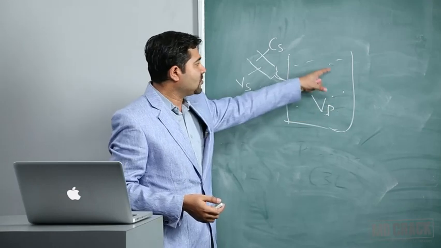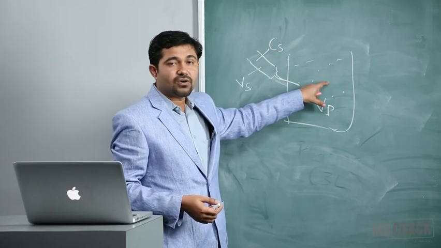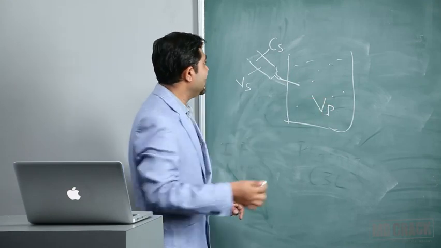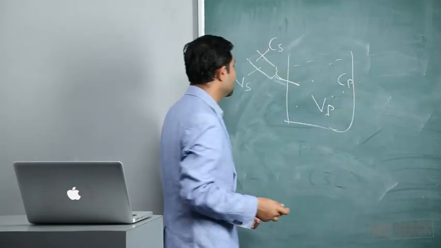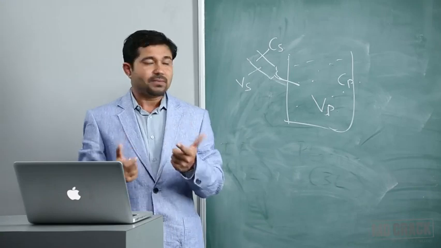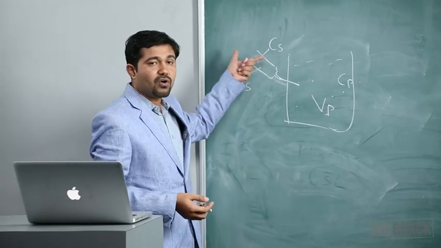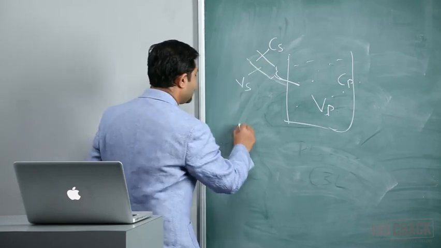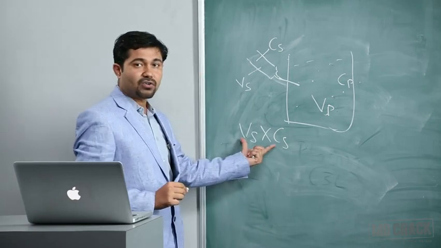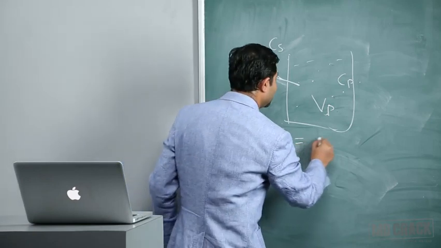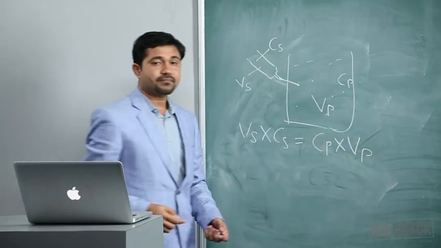After it gets totally diluted, I measure the concentration of that substance. Let us say the concentration is Cp. One has to remember the principle that the amount of substance, the amount of dye, will remain the same. So the principle is Vs into Cs, the amount of that substance, will be equal to Cp into Vp.